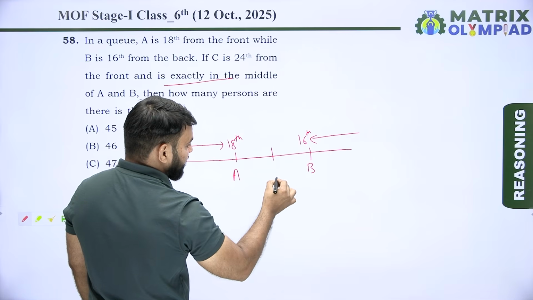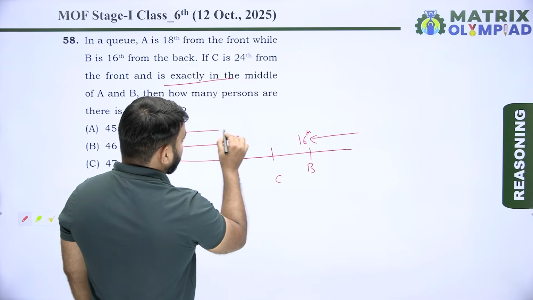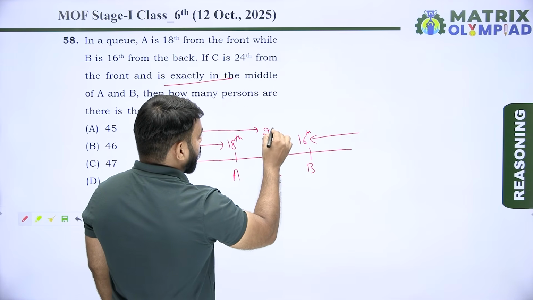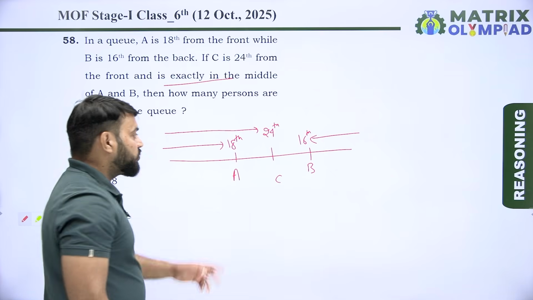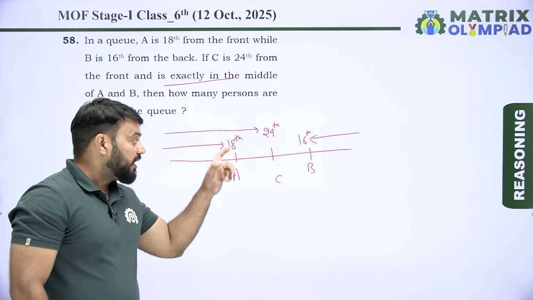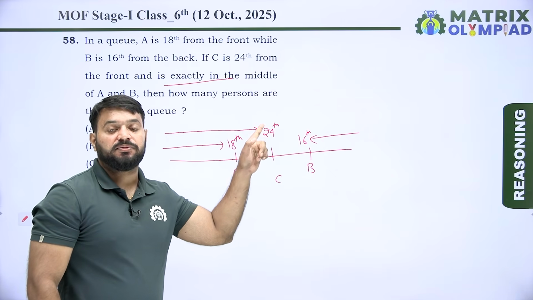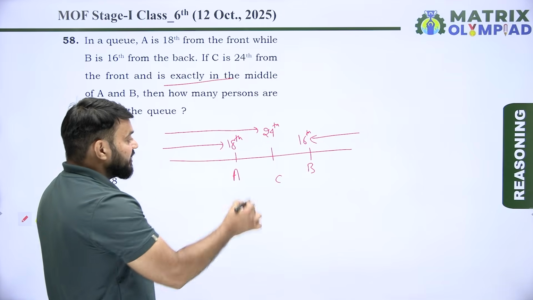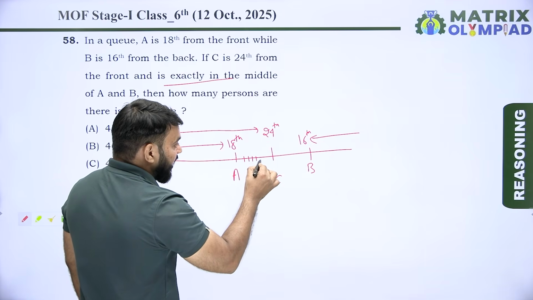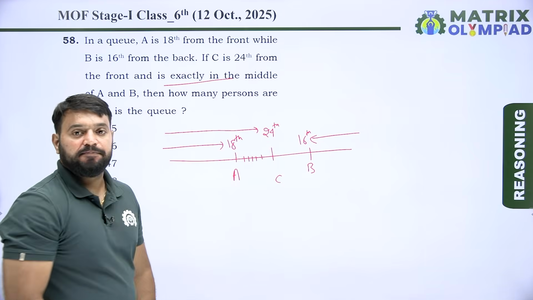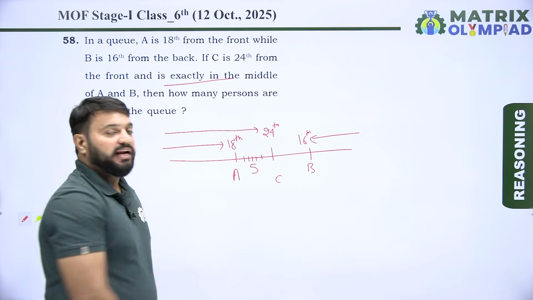So let's suppose here is C, and the position of C is 24th from the front. The position of A is 18th from the front. The position of C is 24th from the front. So it means there are 5 persons in between A and C. There are 5 persons between A and C.